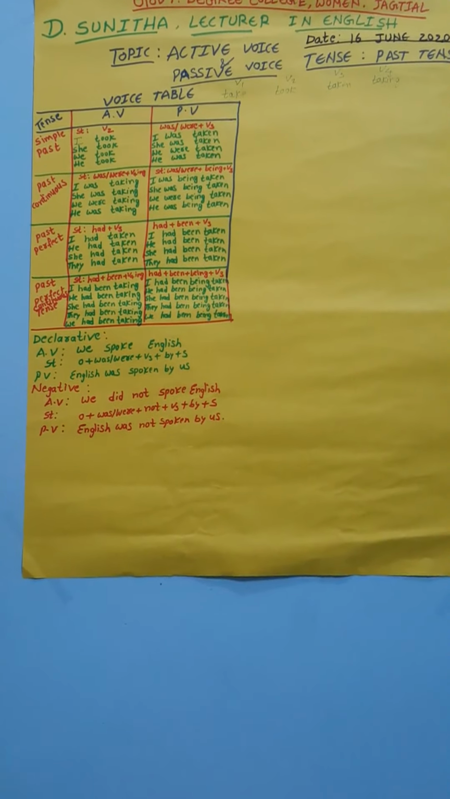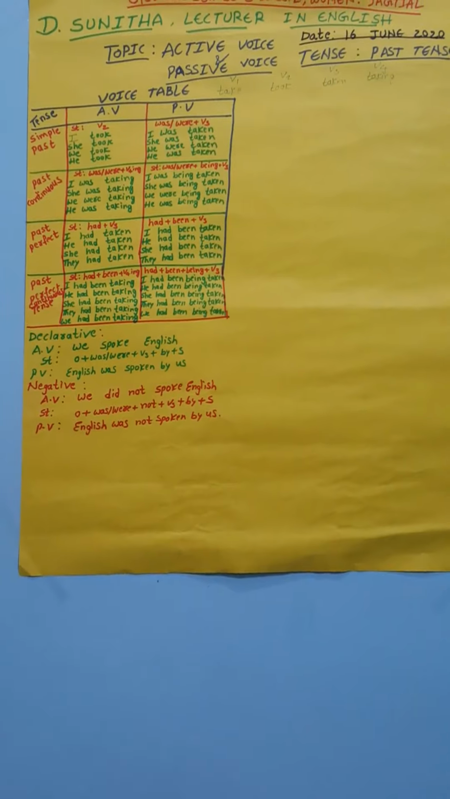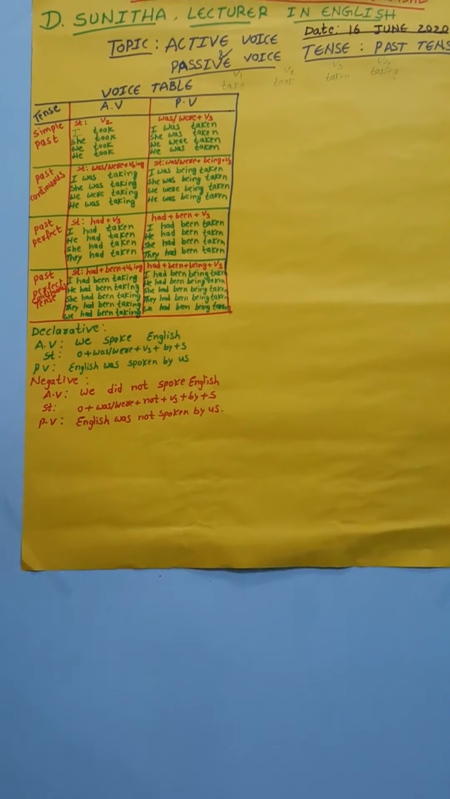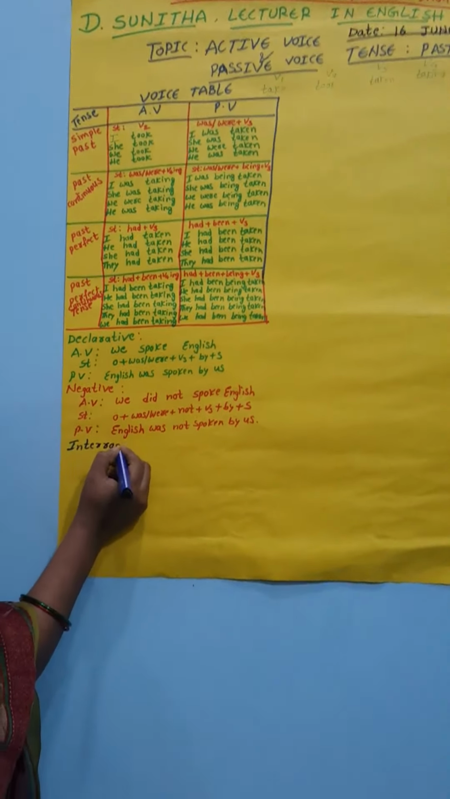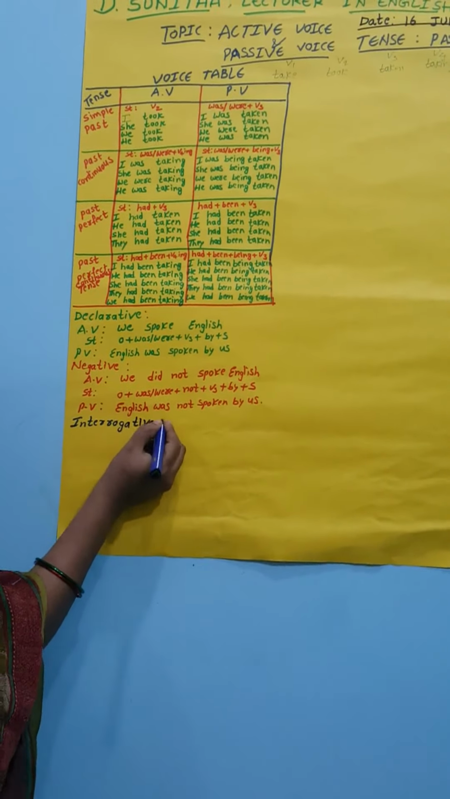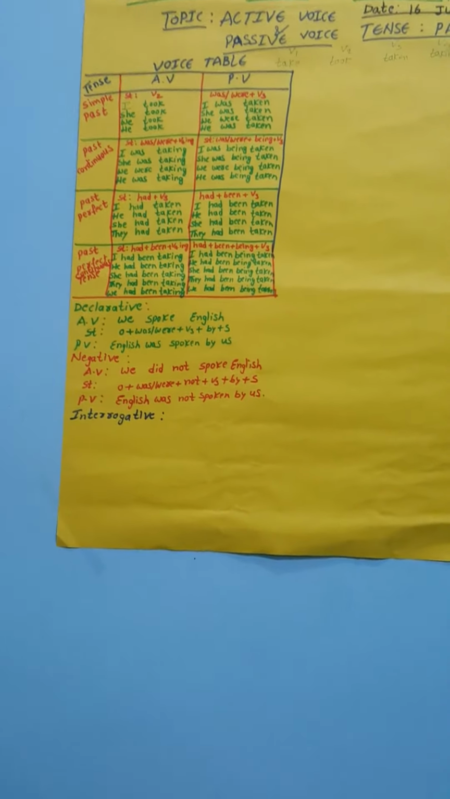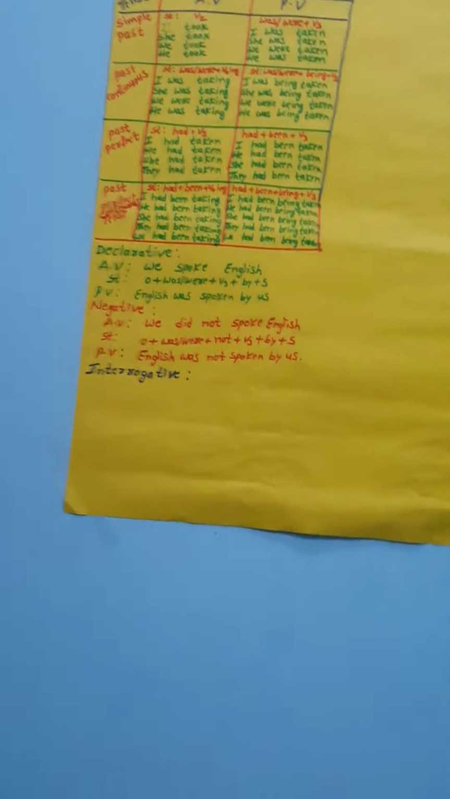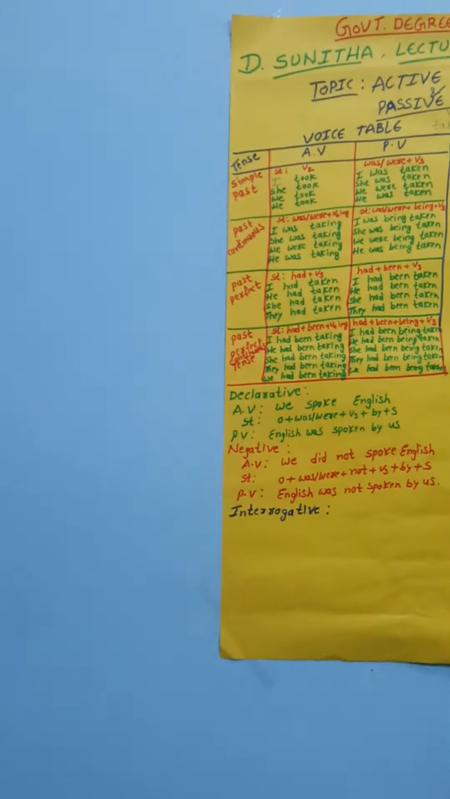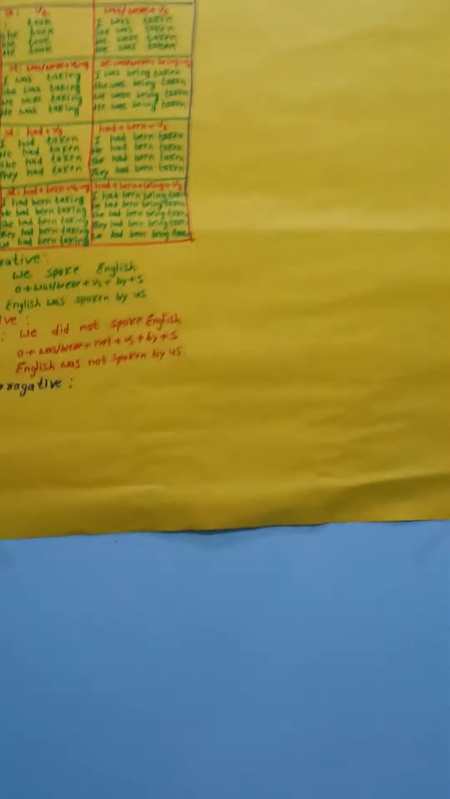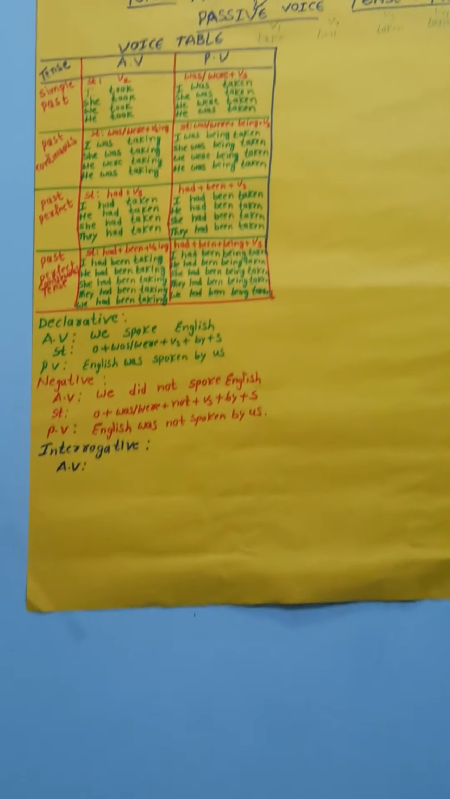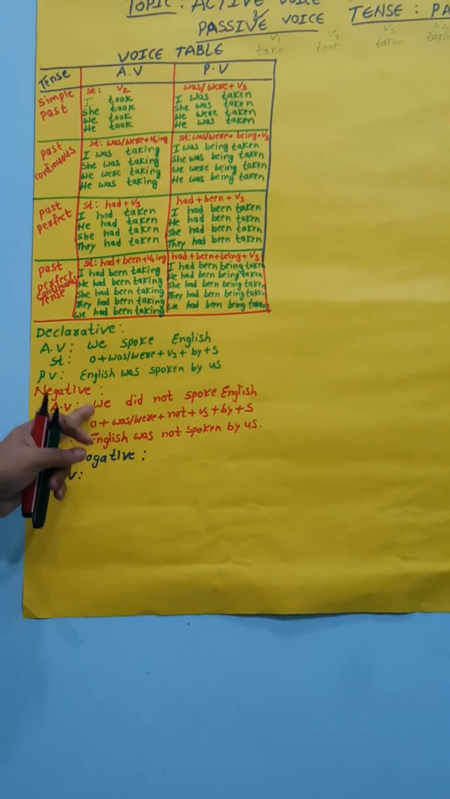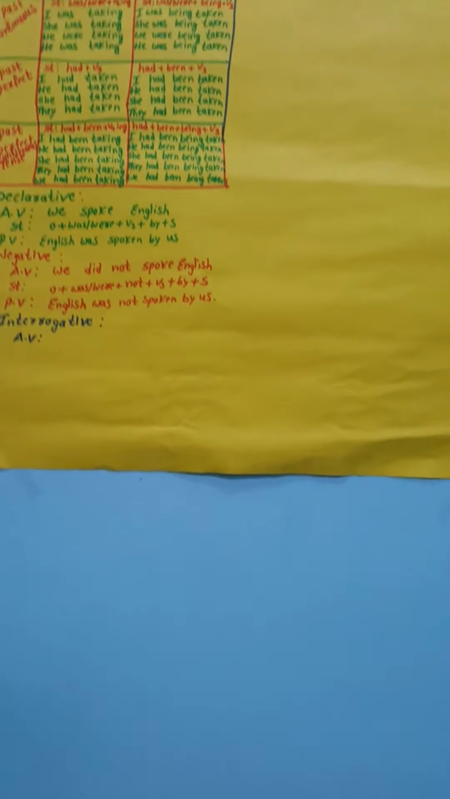And the last kind of sentence is the interrogative sentence. How does the active voice change into the passive voice in the interrogative? First of all, we write the active voice sentence here. How can we ask questions? When the helping verb is used before the subject, it is called an interrogative sentence.